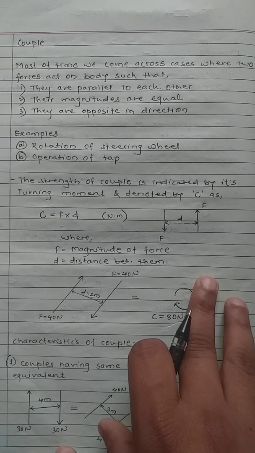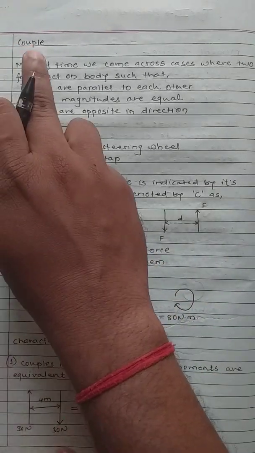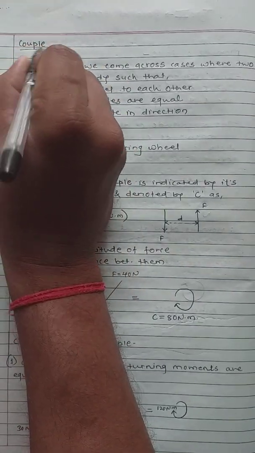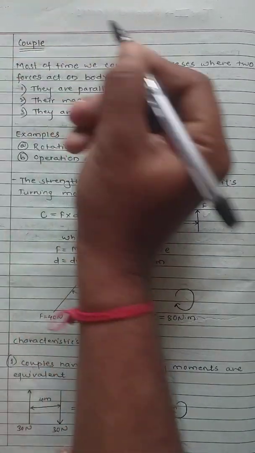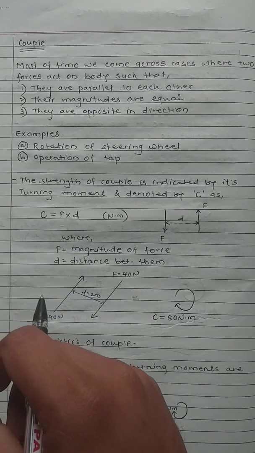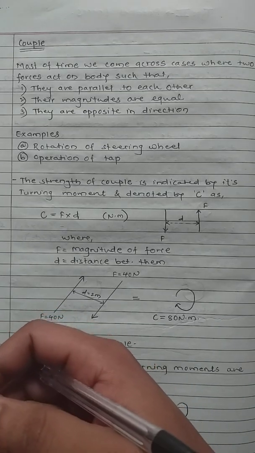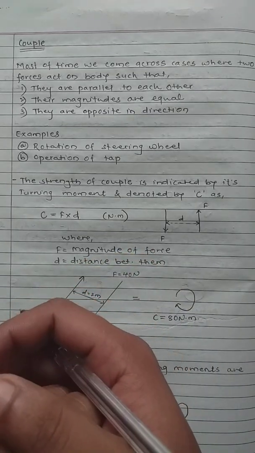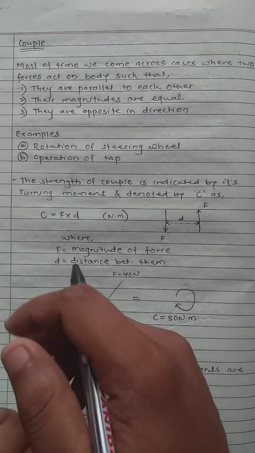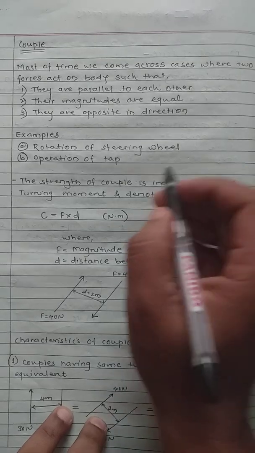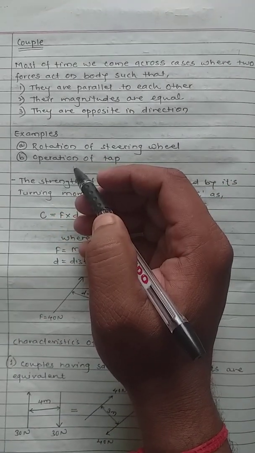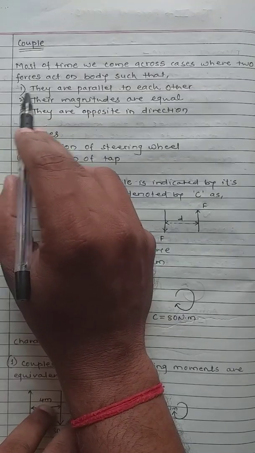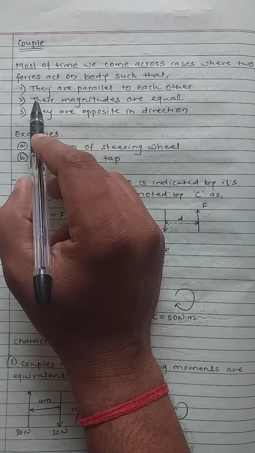Okay, definition number 2 is very important. It is called a couple. Couple means just like a moment, we can have a couple, but there is some difference between moment and couple. So, what exactly is the couple? When we term it a couple, it should have three important conditions.